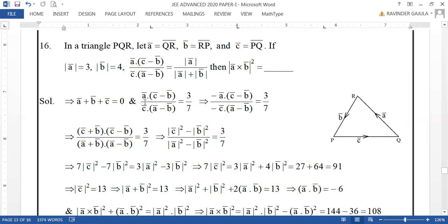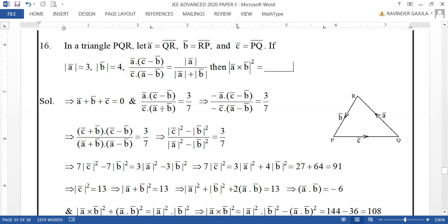And another condition given is A bar dot C bar minus B bar, C bar dot A bar minus B bar. So it seems very simple: replacing A bar, you take the vector in terms of B bar and C bar, and replacing C bar, you take the vector in terms of A bar and B bar.